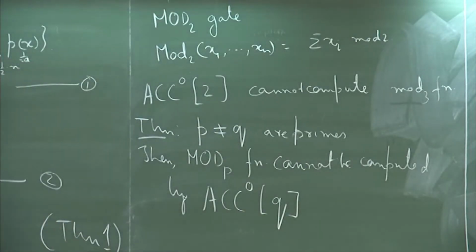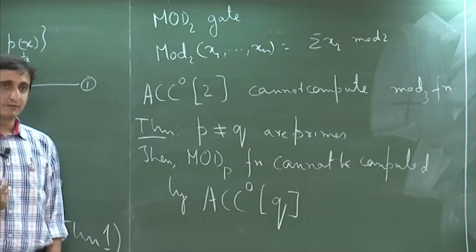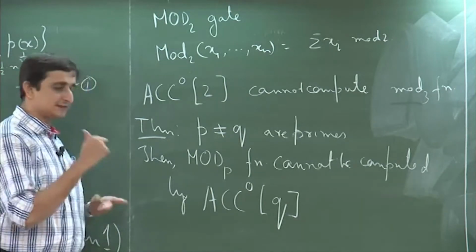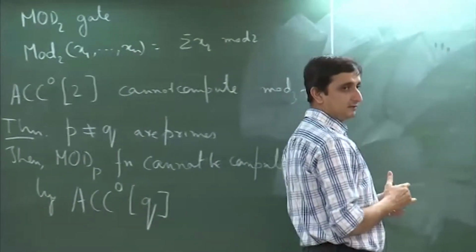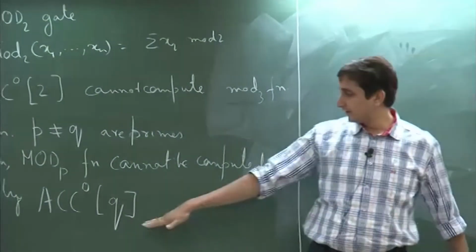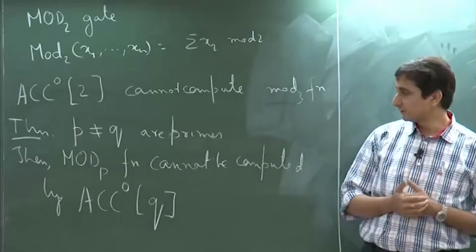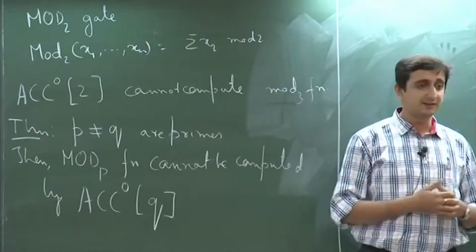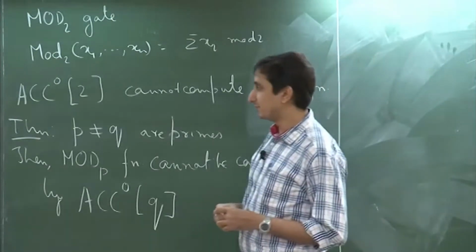This additional C just stands for counter. So, it is a constant depth, polynomial size, unbounded fan-in circuit together with mod Q gates. That is what it stands for. This is the general theorem which Razborov and Smolensky proved.